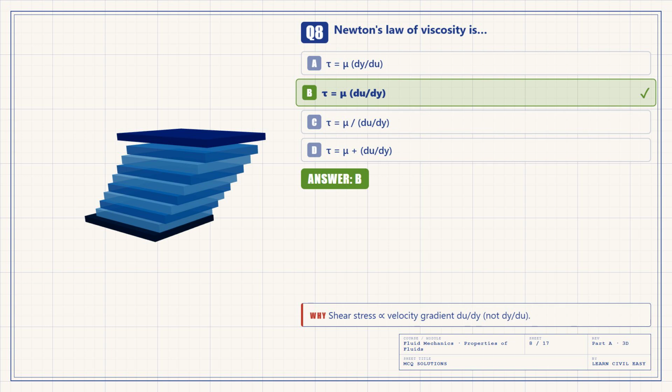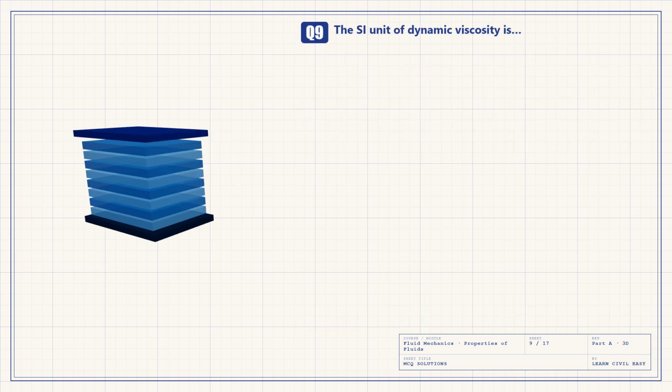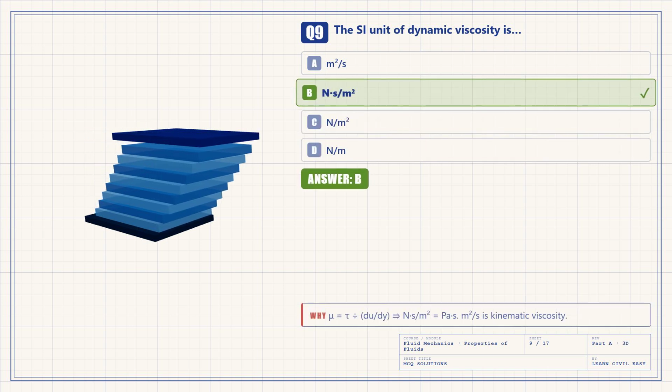The answer is B. Shear stress is proportional to the velocity gradient, which is du by dy, not dy by du. Question 9. The SI unit of dynamic viscosity is Newton second per square meter, also called Pascal second. The answer is B. Meters squared per second is kinematic viscosity.